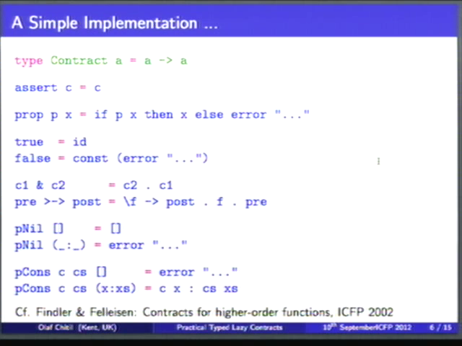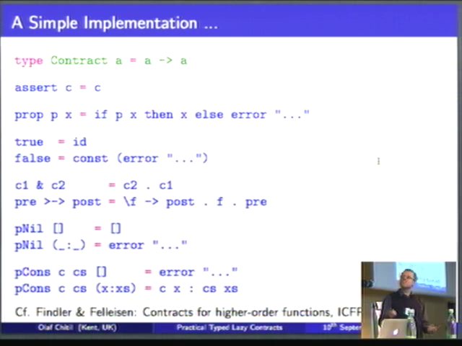So here we see that a contract is just a function from the type to itself. That's really what we expect, because normally a contract doesn't change a value at all, and if it does, then it returns some kind of error.